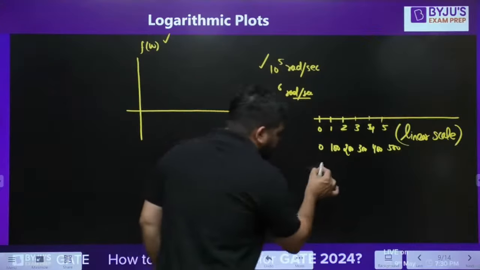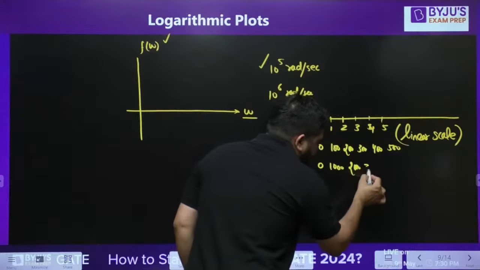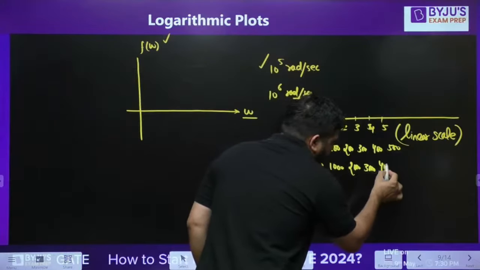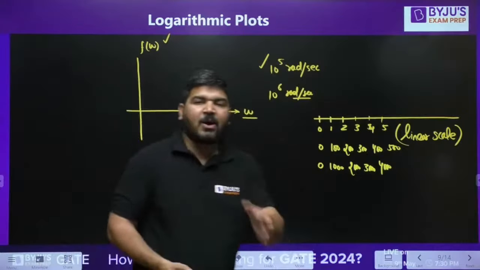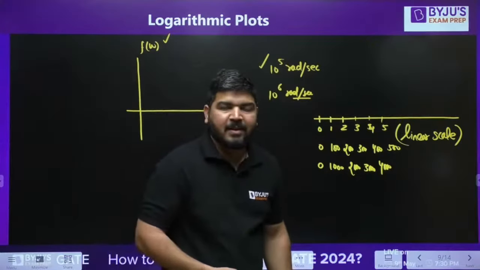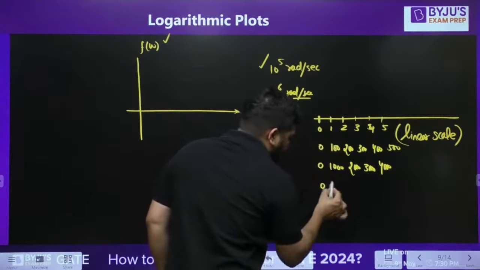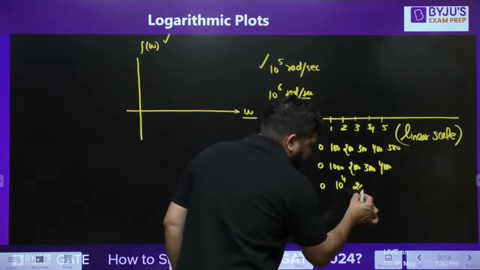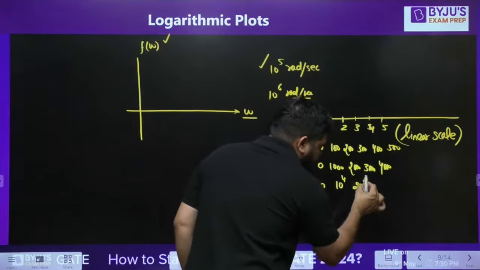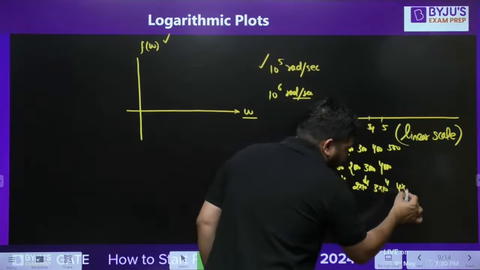So why don't you take 0, 1000, then 2000, 3000 and 4000? Again, to reach this point, you have to take many steps. It means if you take this as 0, then this is 10 to the power 4, then 2 into 10 to the power 4, then 3 into 10 to the power 4, and then 4 into 10 to the power 4.